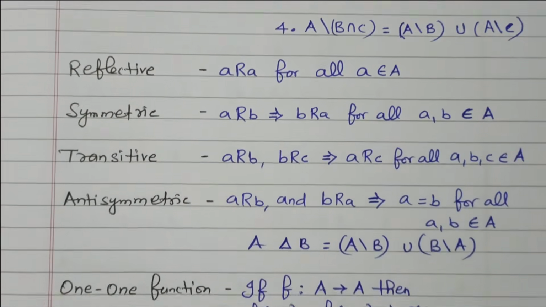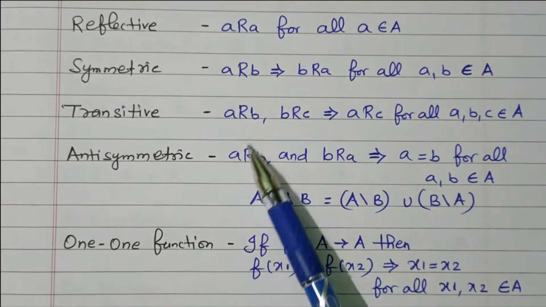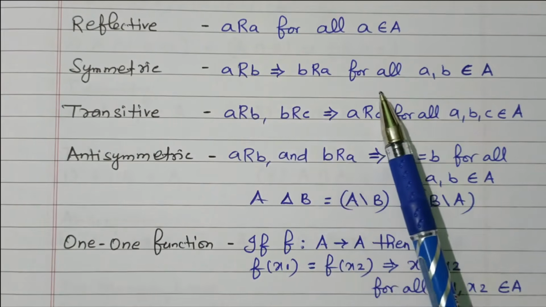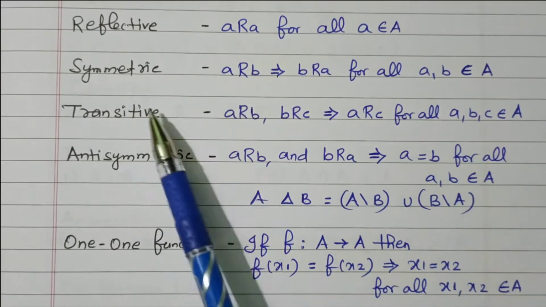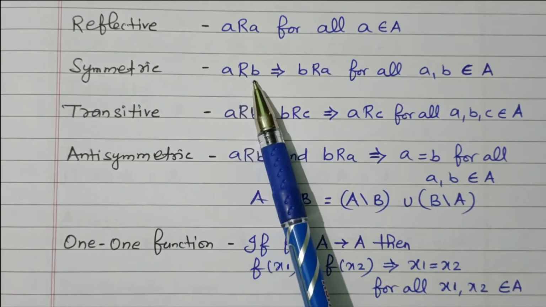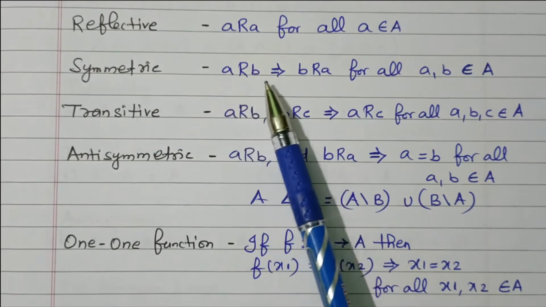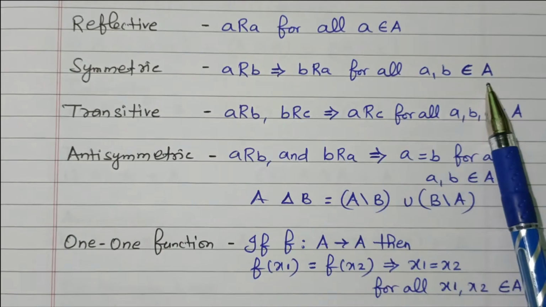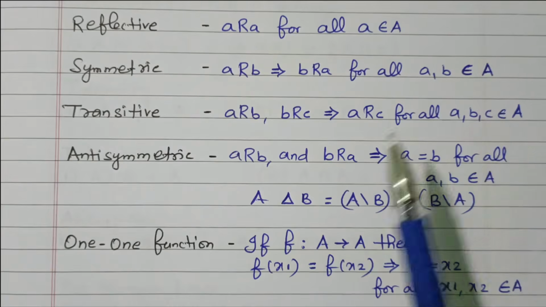Next one is symmetry. a relates b implies b relates a for all a, b belongs to A. Symmetric means a relates to b, b relates to a. That's a symmetry: a to b, b to a also the same, for all a, b belongs to capital A. These two are subsets, that is, they belong to the main set A.